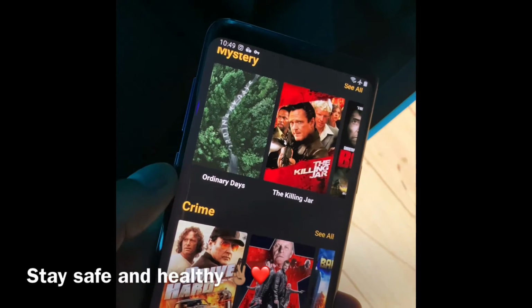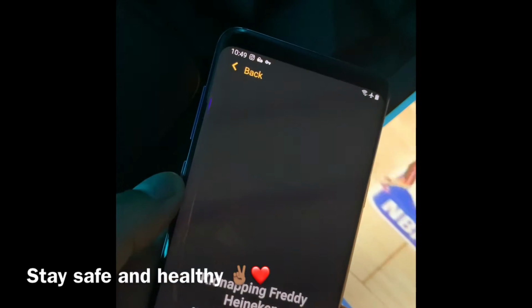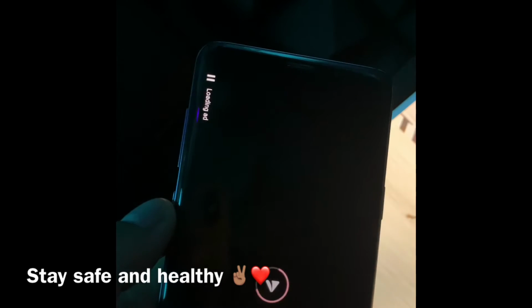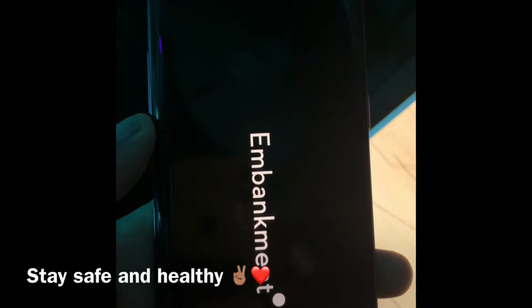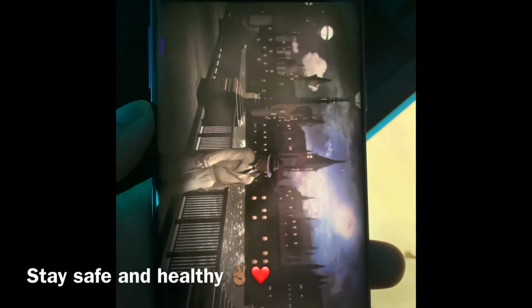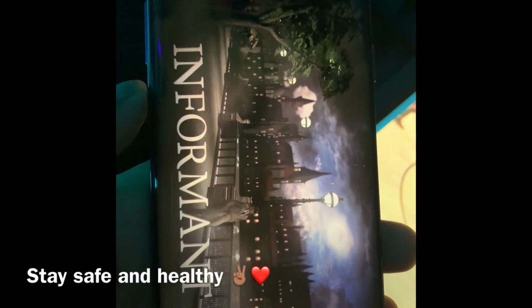Then let's try any movies here. Let's try this one now and then play with it. Yep, and it's nice copy, guys. There's no 720p, it's about 1080p. Everything is 1080p. So we have to forward this one a little bit.